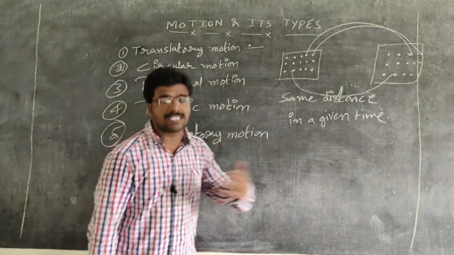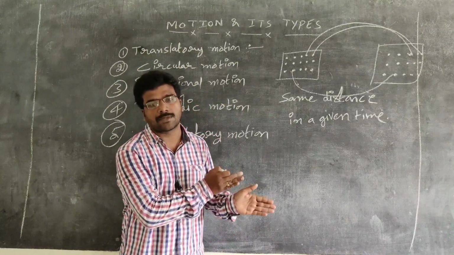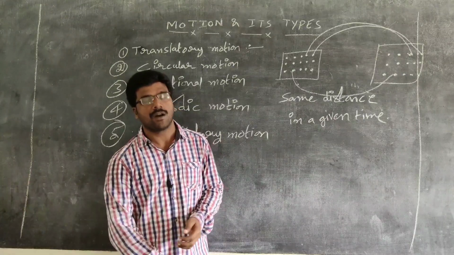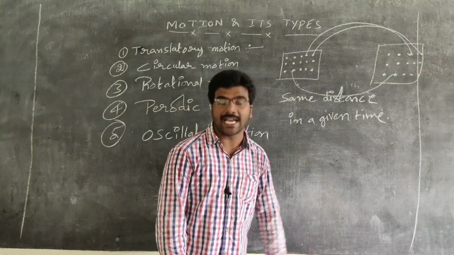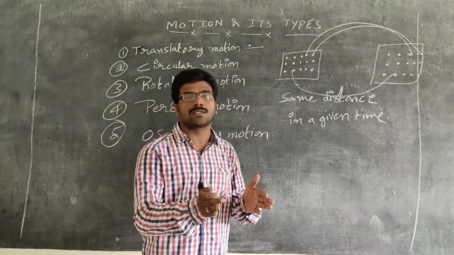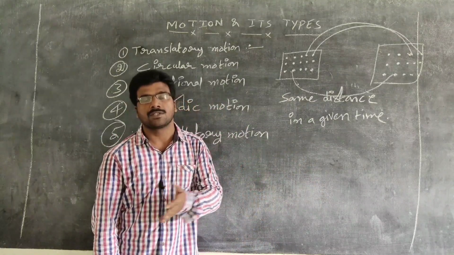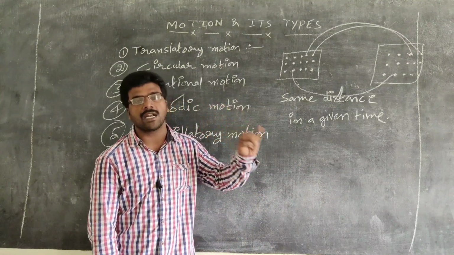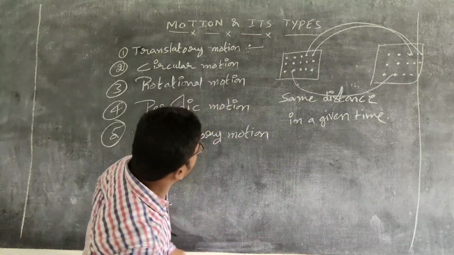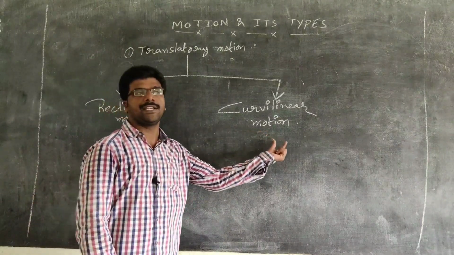Now, this translatory motion is further classified into two types. One is rectilinear motion and the other is curvilinear motion. These are the two parts of translatory motion. Now we are going to discuss them one by one. Rectilinear motion and curvilinear motion.